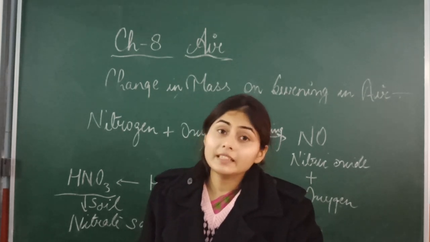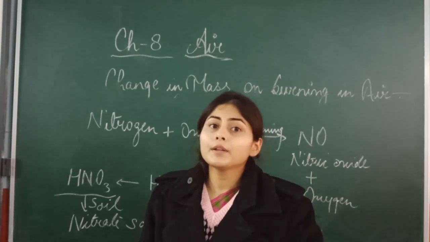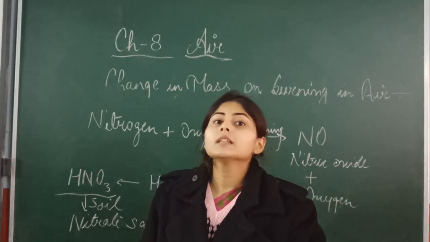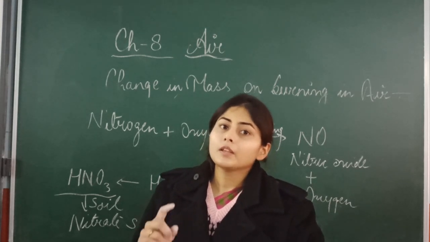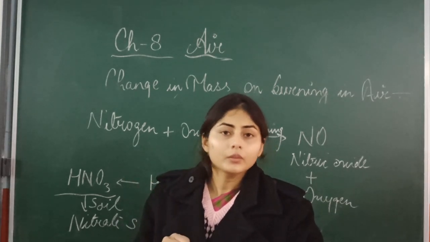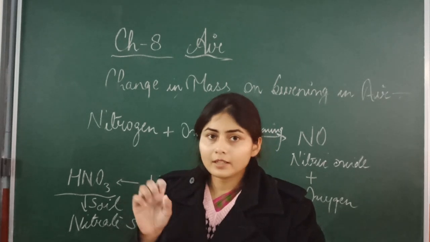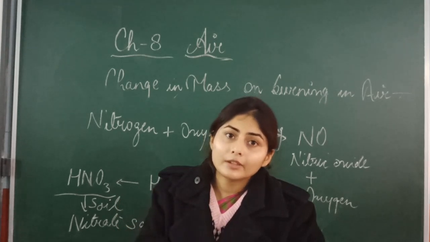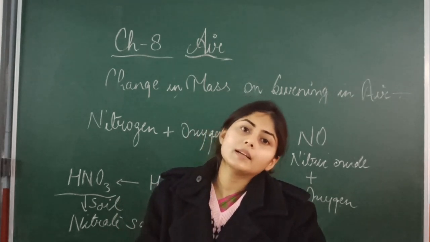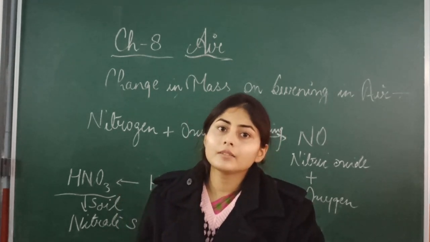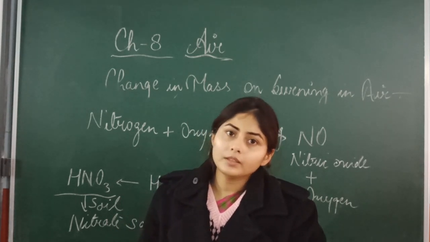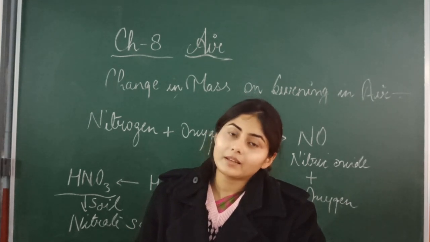If you plant these in the field, their roots have Rhizobium bacteria, which converts atmospheric nitrogen, taking nitrogen from the atmosphere and converting it into nitrate or nitrite salt and giving it to the plant, and this plant will take this nitrate or nitrite compound and forms protein from that nitrogen.